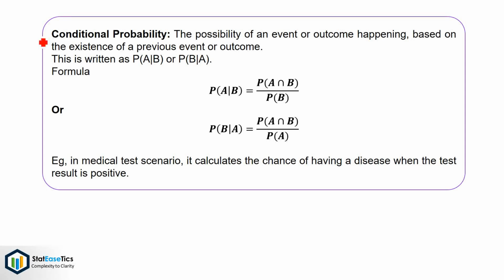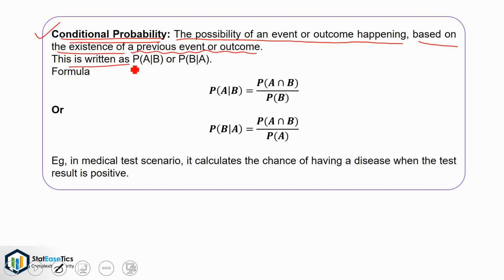Now let's discuss conditional probability. The possibility of an event or outcome happening based on the existence of a previous event or outcome is called conditional probability. This is written as P of A given B or P of B given A. The formula for it is P of A given B is equal to P of A intersection B divided by P of B, or P of B given A is equal to P of A intersection B divided by P of A.